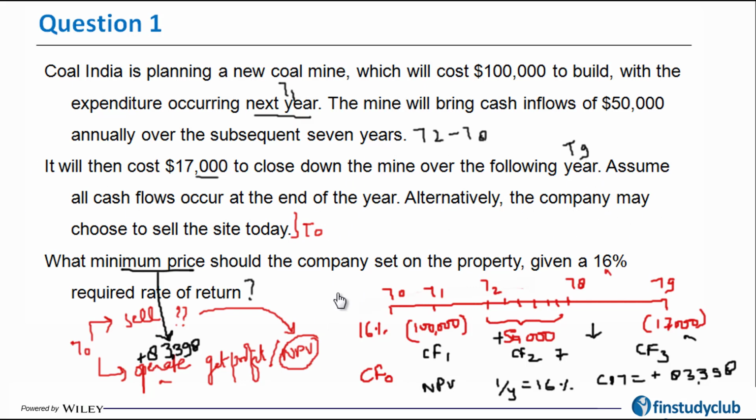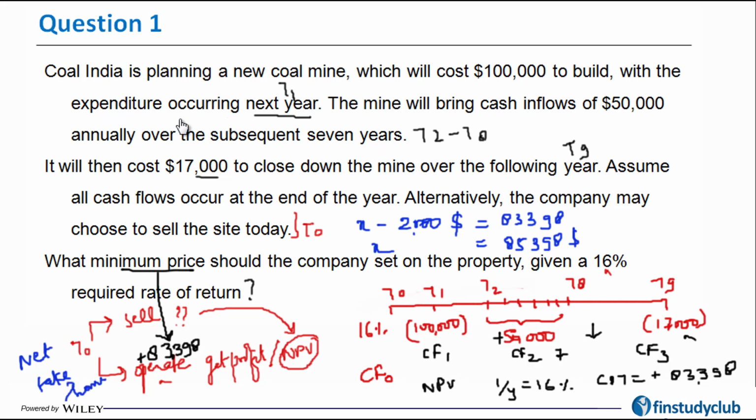Just a small modulation of this question. If let's say I sell the property today and let's say there are selling costs of $2,000, this was like the additional thing which was given, then in that case let the selling price be X minus 2,000 should be equal to the profit that I've been able to generate. So in that case, if the cost would also be there, then my selling price should have been 85,398, because then the comparison is on the net take home.